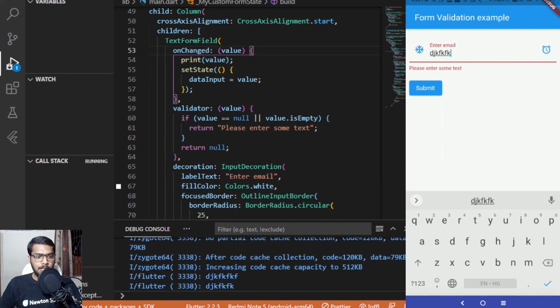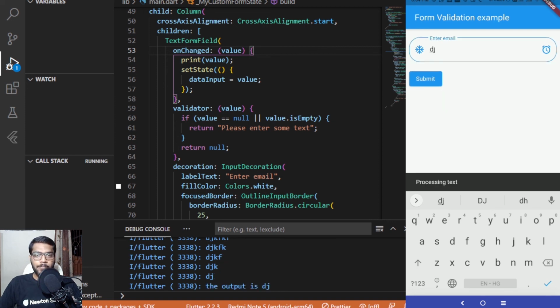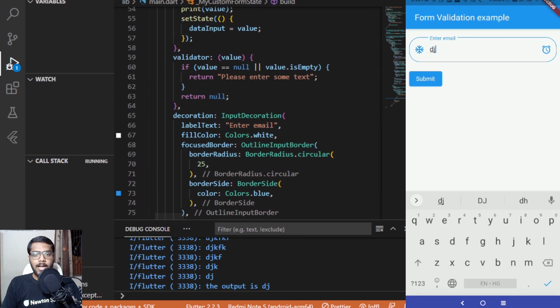And let me delete this, and as you can see, as I am deleting, it is also printing that. And now when I click on the submit button, it is showing me a snack bar which says processing text, and also you can see over here that it has accepted the values which we have entered. And as we have added a print statement which shows the output is the data input, here you can see that it has also shown us the output is the data input whatever we have taken over here. So this was how you can add or implement the text form fields inside your Flutter application.